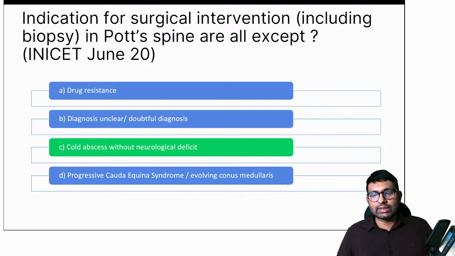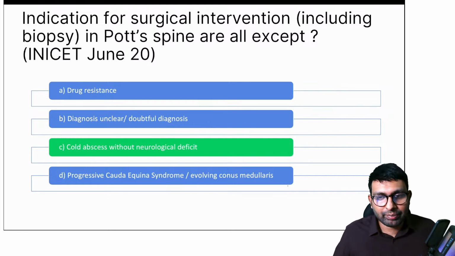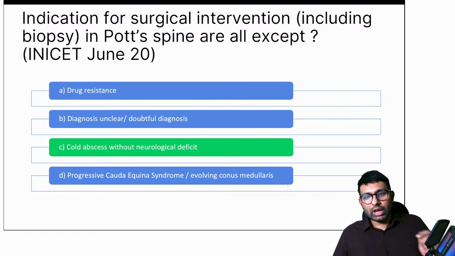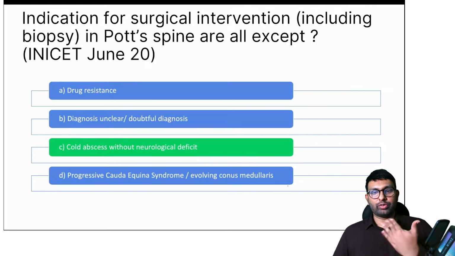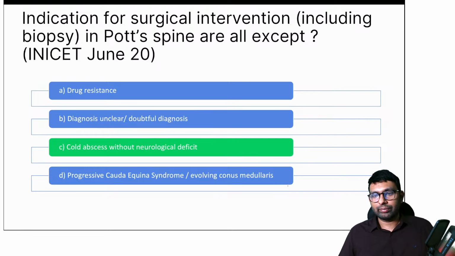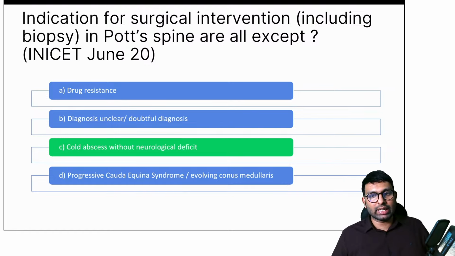And can anyone tell me what the surgery is? Dr. Jain says it's anterolateral decompression. Anyone else have a different answer? Okay, anterolateral decompression, is it done anteriorly or posteriorly? Do I do it from front or back? Dr. Jain, you're absolutely right, it's anterolateral decompression. But my question again is, do we do the surgery anteriorly or posteriorly? Where is the incision placed?